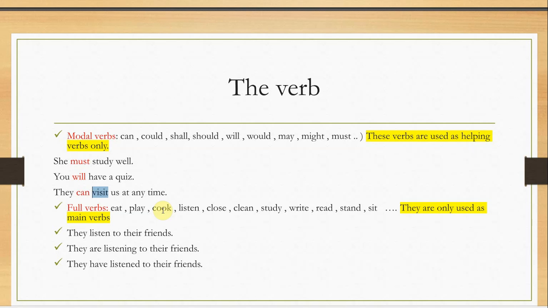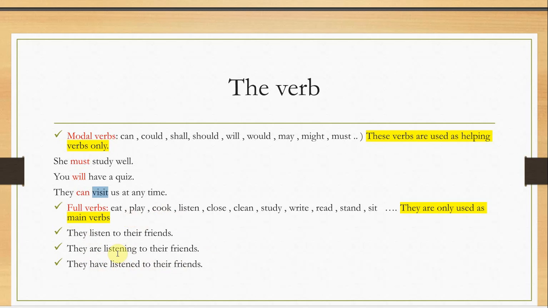I can never say, for example, that the word listen can be used as a helping verb. No. The helping verb is either the verb to be, the verb to have, the verb to do, or the modal verbs. One of these four groups can be used as helping verbs. It's true. Except for the full verbs like eat. For example, "They listen to their friends." Here the main verb is listen. "They're listening to their friends." The main verb here is listening. "They have listened to their friends." The main verb here is listened.